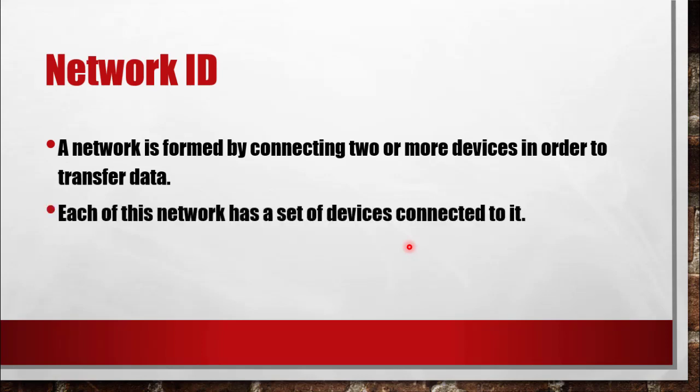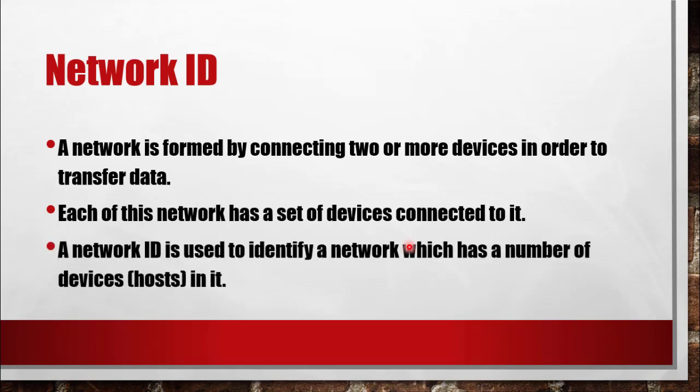Each of these networks has a set of devices connected to it. So one network, let us say I have more than one network. Each network would have a set of devices connected to it. A network ID is used to identify a network which has a number of devices, or hosts we call them, connected in it. So whenever I want to send data to a device, I would first look for the network ID, and then I can find the host from that network ID.